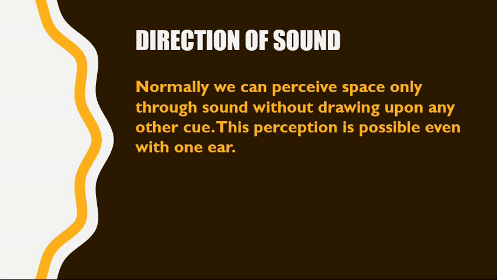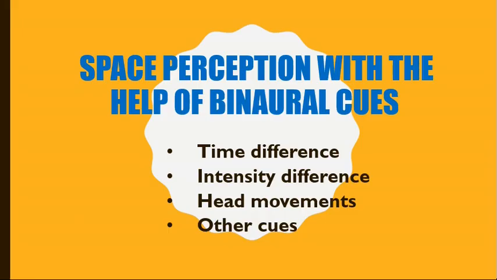So, these two were the monaural cues, the distance from the sound origin and the direction of sound. Now we are going to read space perception with the help of binaural cues. Normally, both ears can accurately detect the direction of sound. Binaural cues refer to the cues that can detect the sound origin with the help of both ears. In monaural cues, only one ear was involved. Space perception with one ear is the monaural cue, and space perception with the help of two ears is the binaural cue.